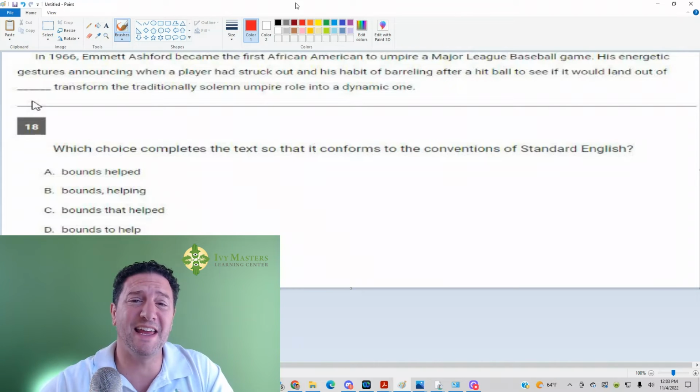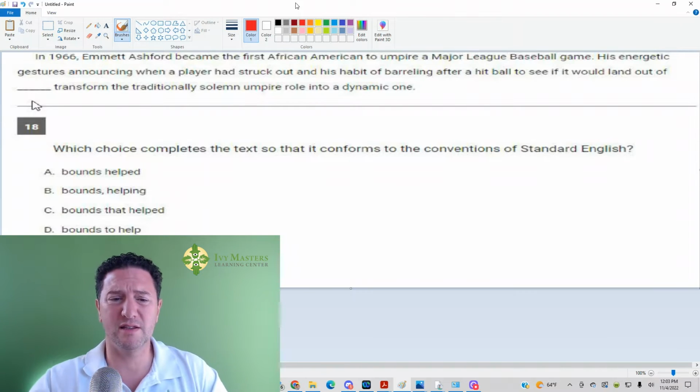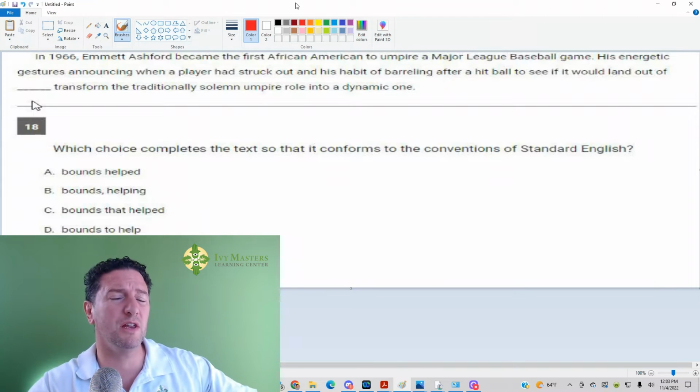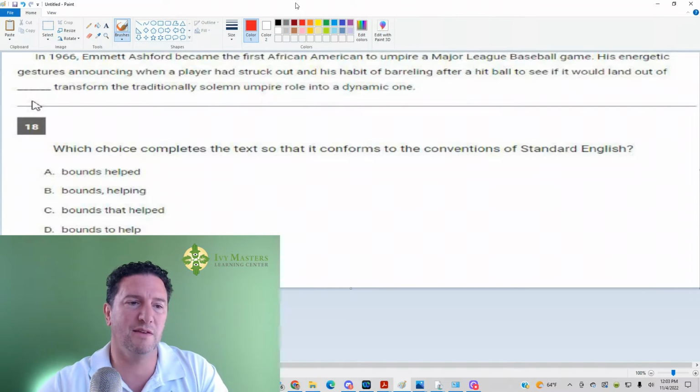And today we're going to look at the 18th question from Digital SAT Test 1 Reading and Writing. Now, I'm going to read this sentence. We're going to say why the right answer is right, why the wrong answers are wrong. But then I'm also going to give you guys simpler examples to illustrate the same concept that this question is illustrating.